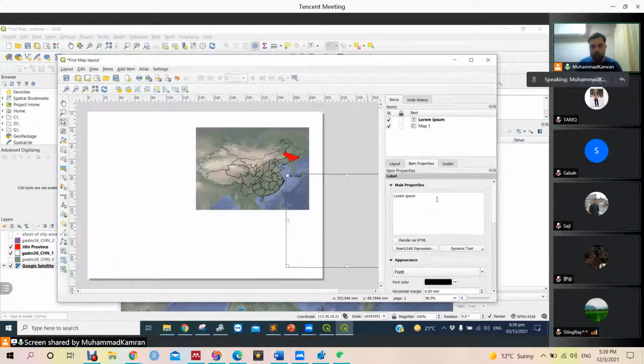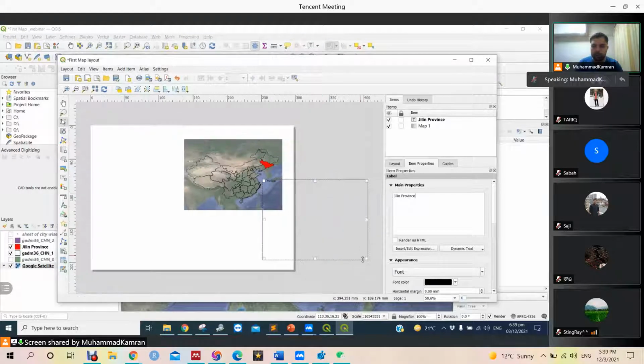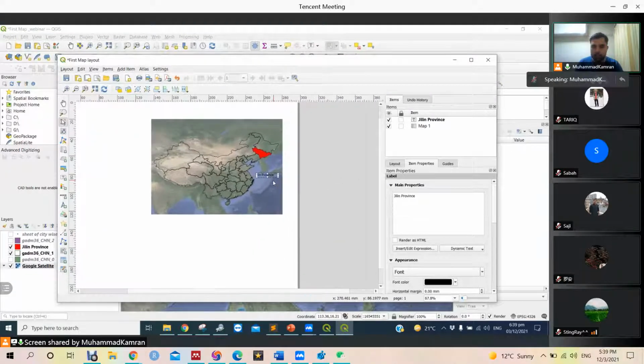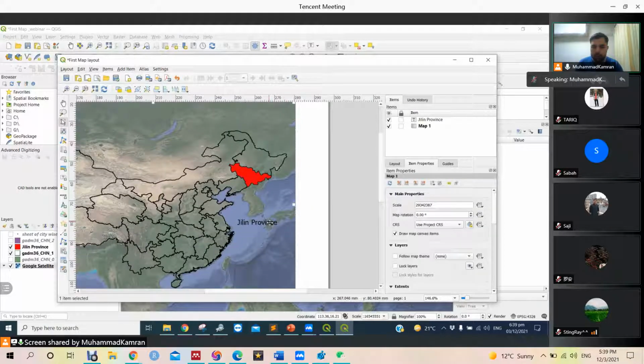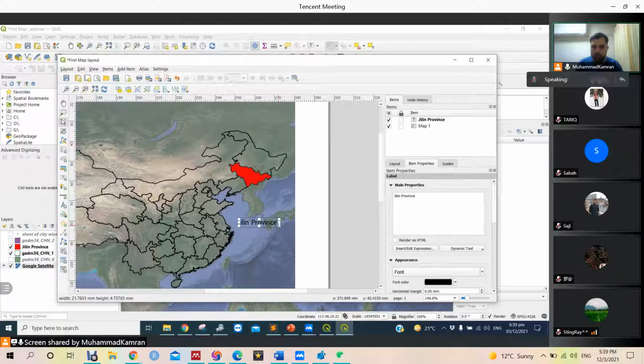We can add a label here. It's Jilin Province, or we can use Photoshop later to add this type of label if it is not easy to do in QGIS. So this is our Jilin Province label.